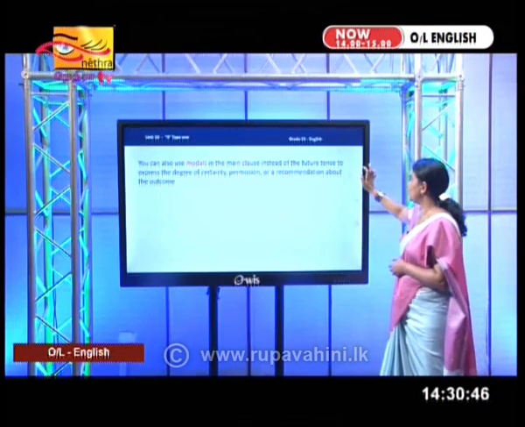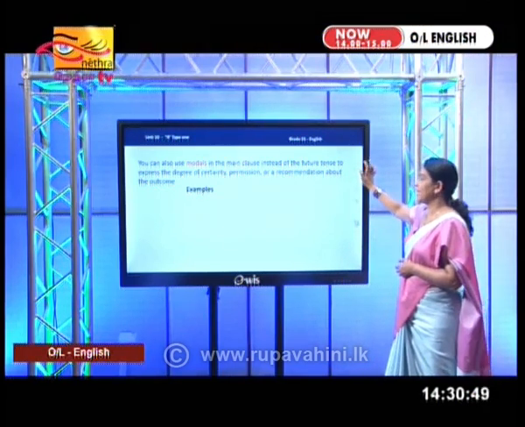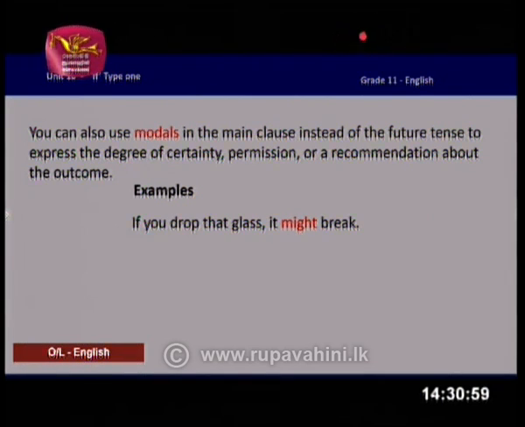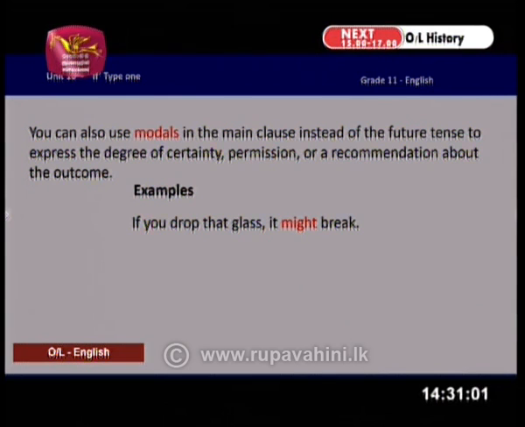Now, to make this point very clear, let me take an example. Now, look at this. If you drop that glass, it might break. So, if you don't know this word might there, as I told you earlier, you will try to find a simple future verb like what? If you drop that glass, it will break.